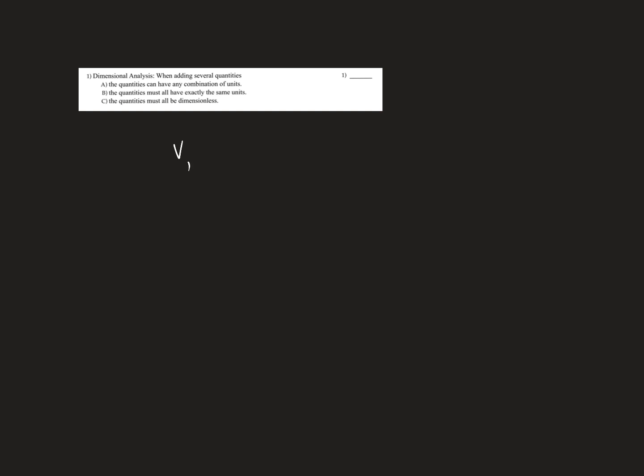V1 with V2, and V1 is in meter per second, V2 is in meter per second. So you sum things that contain the same dimensions, the same dimensional analysis of each one. So this means that you sum orange with orange.